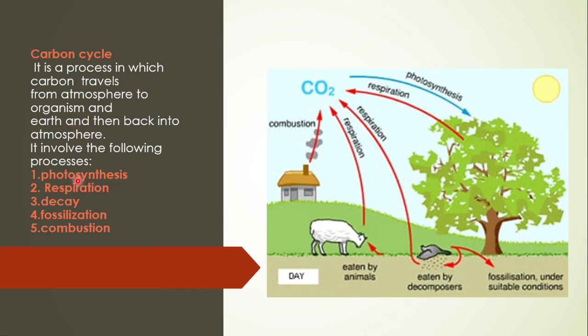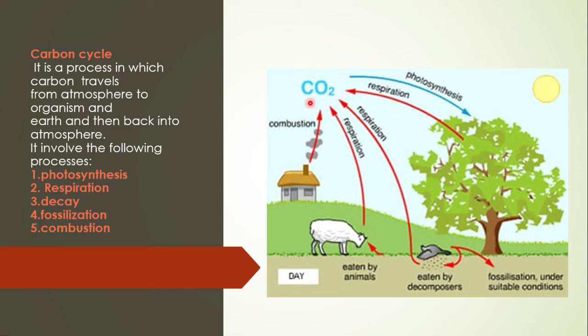It involves the following processes: number 1, photosynthesis; number 2, respiration; number 3, decay; number 4, fossilization; and number 5, combustion. There is a simple diagram for the carbon cycle that illustrates these processes.